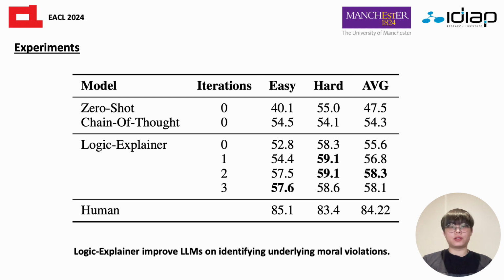We also conducted experiments on moral foundation classification tasks. We found that Logic Explainer can significantly improve the accuracy on moral foundation from 54.5 to 57.6 and 54.1 to 59.1 respectively. At the same time, the results suggest that a significant gap still exists between large language models and human performance in both easy and challenging settings.